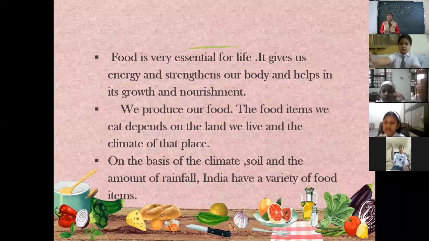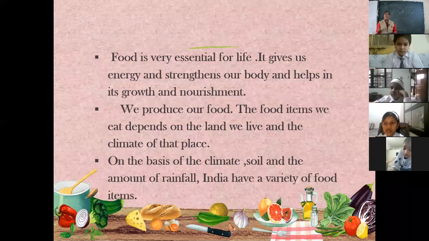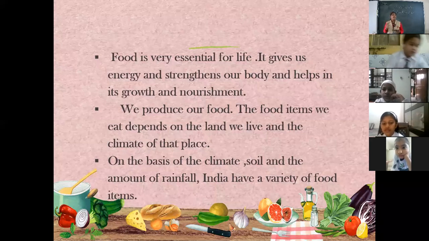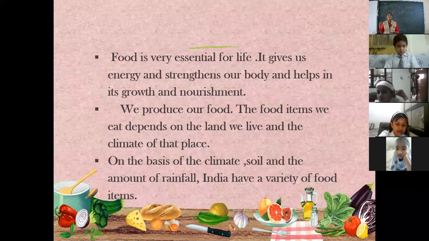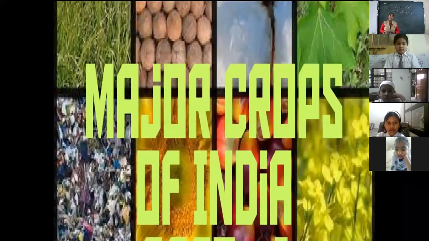Okay, very good. So on the basis of climate, soil and the amount of rainfall, India has a variety of food items. Now children, the climate of different places in India is different. Also, the soil is very different. So according to the soil, the climate and the amount of rainfall each place is getting, India has a different variety of crops. And now we are going to the next slide, that is our topic, the major crops found in India.